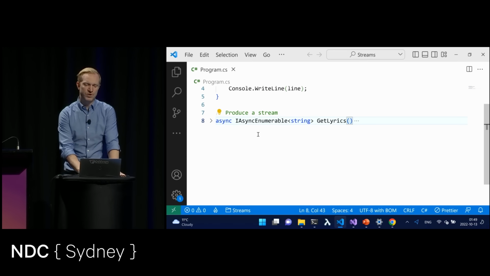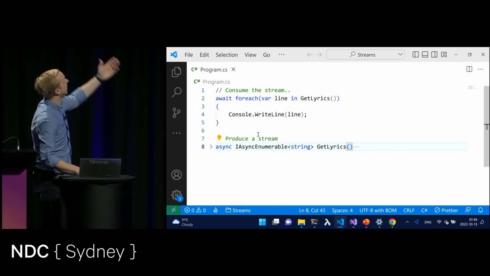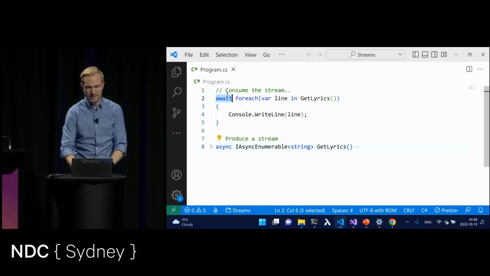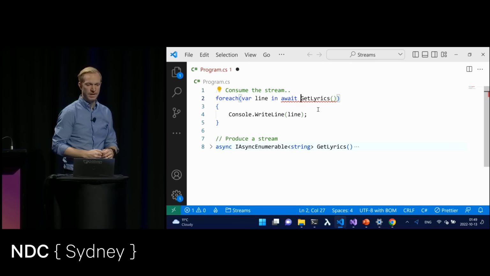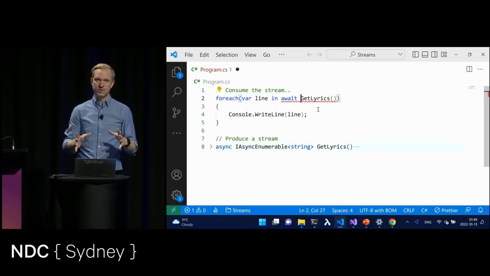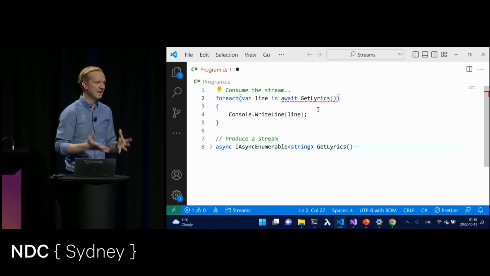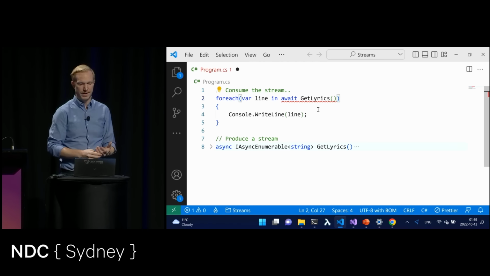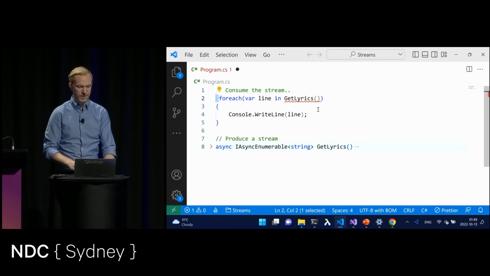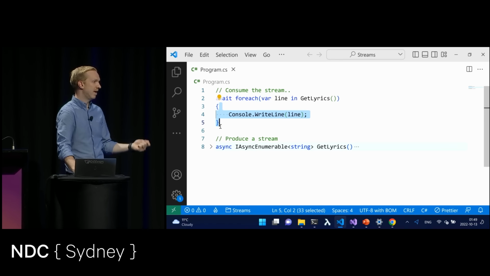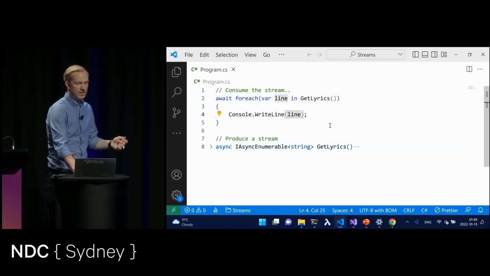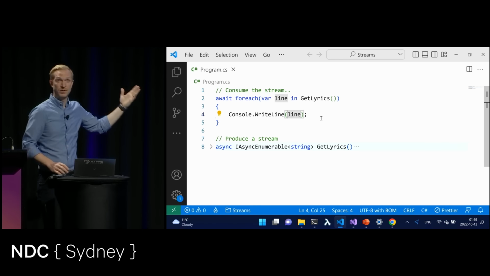What you most of the time do is you're on the consumer side of things. Look at that. We have the await keyword in front of a foreach loop. Normally, when you use async and await, you have something that looks like this here. But what this indicates is that we are going to get this entire chunk of data in one go, and then we're going to run through that. What await foreach means is that for each item, we're going to go into this body one by one as you've retrieved an item. This here is what you would most of the time use.